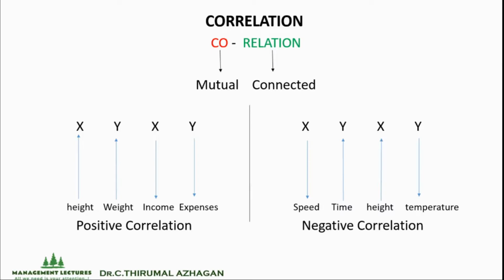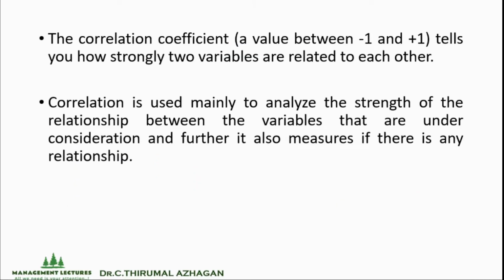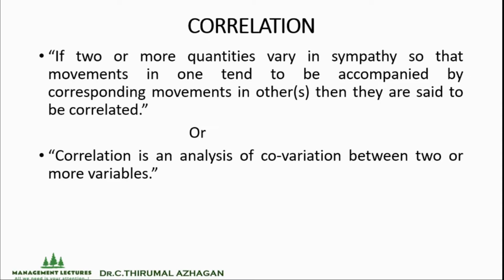When you go to a higher level of place, most probably on a mountain or a hill, the temperature will decrease. So here the x variable increases whereas the y variable decreases. That's the reason it has been termed as negative correlation. Hope you can understand the explanation here related to correlation.